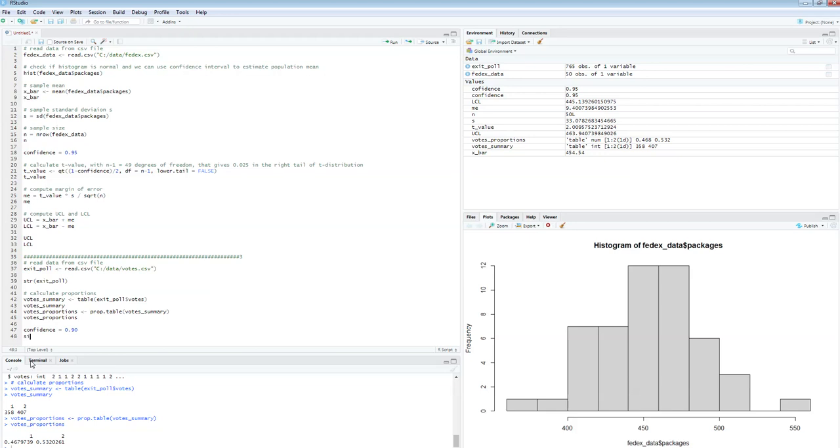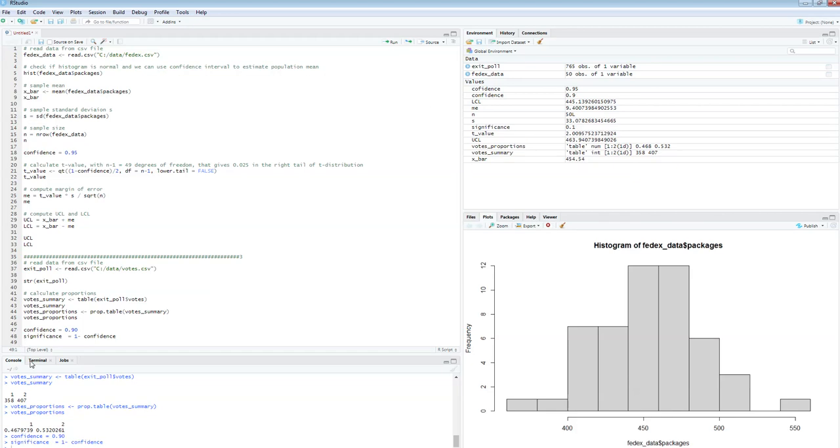So therefore the significance level is 1 minus confidence. And I'm going to run both lines, one and the other one, because remember, if you type it, it didn't happen yet. You need to run this line.